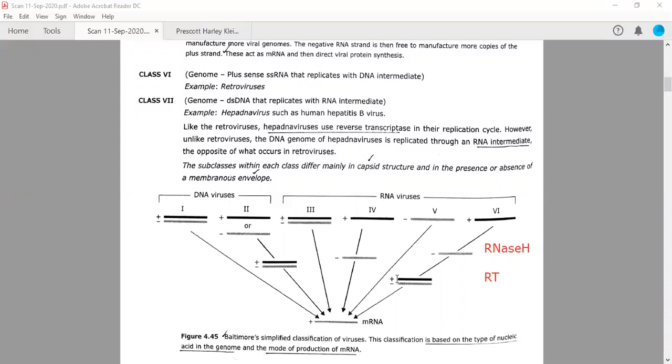Then it makes double stranded DNA. So the 6th class is different because it has a DNA intermediate, and this DNA is double stranded DNA. Fine.